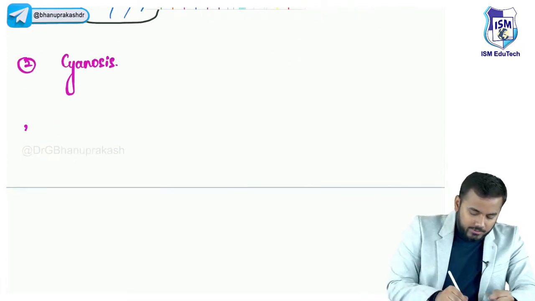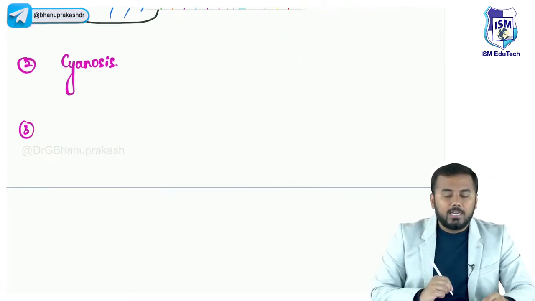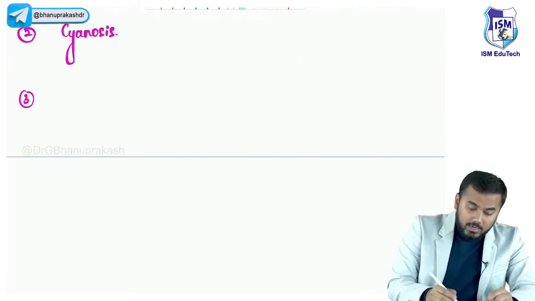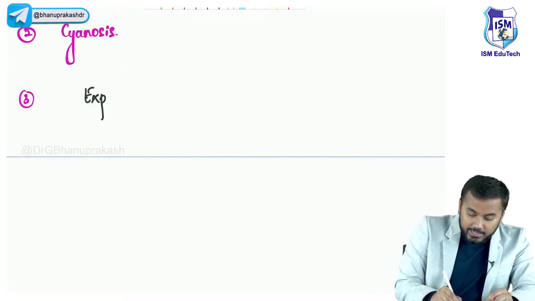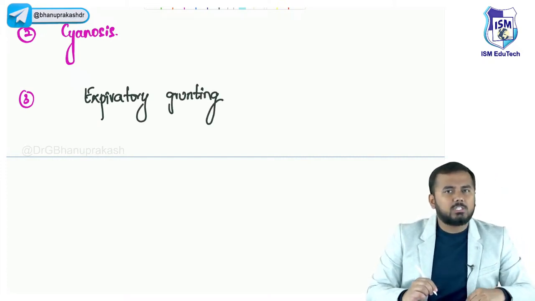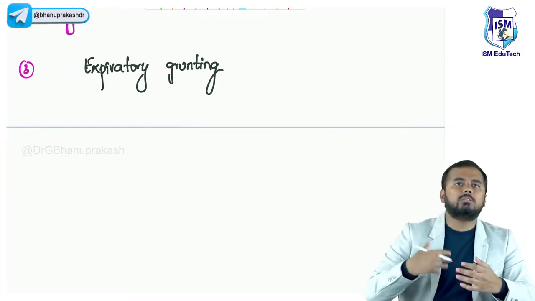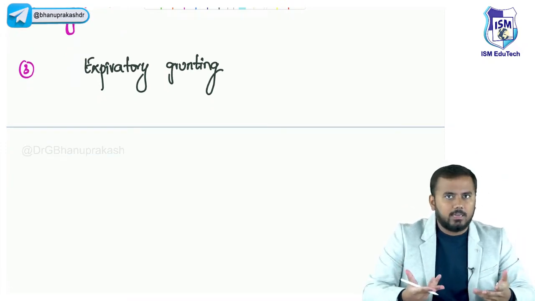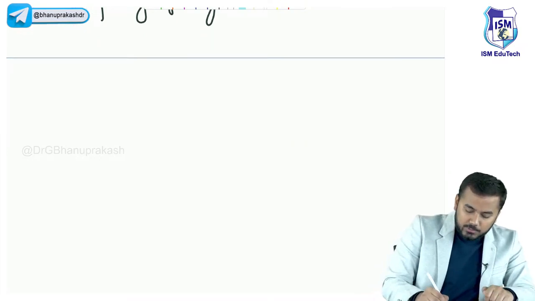Third important clinical feature, क्या होगा? Third important clinical feature is expiratory grunting. Now this is something very important to know, guys. Expiratory grunting exists because it is our body's auto backup mechanism, you can say. So what is expiratory grunting?